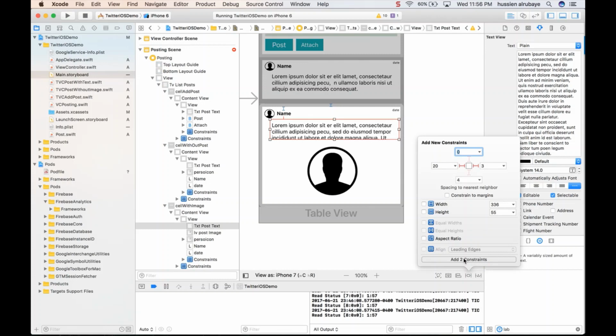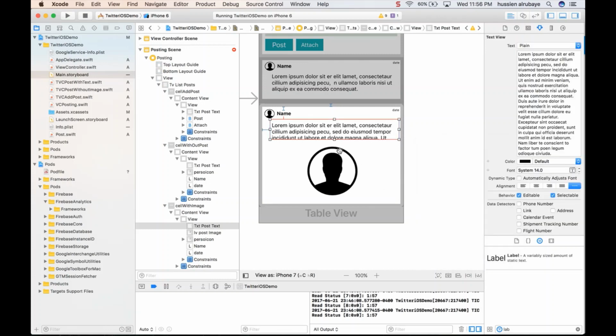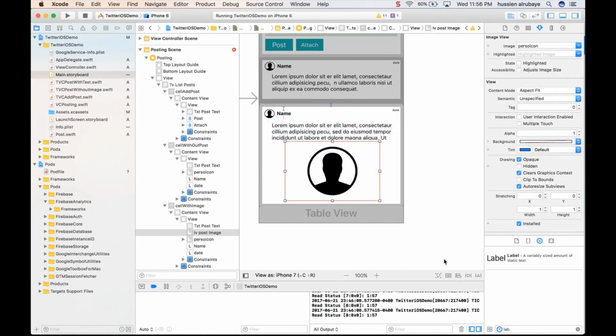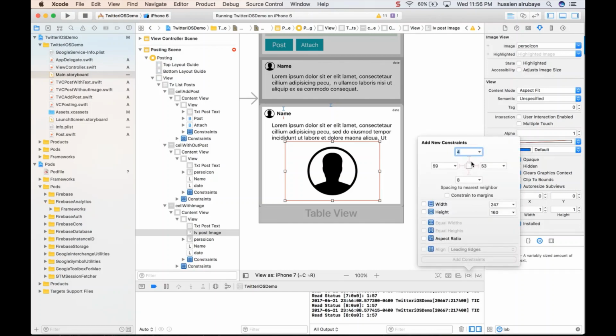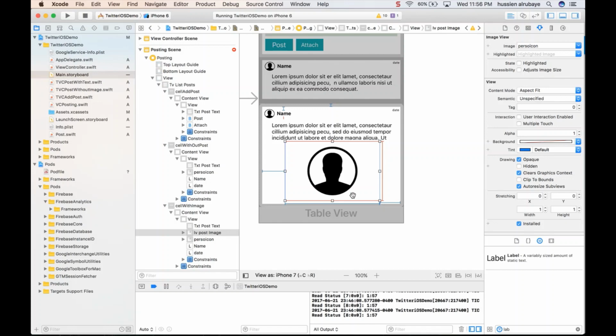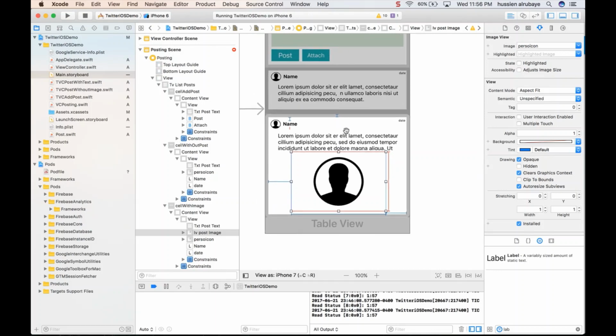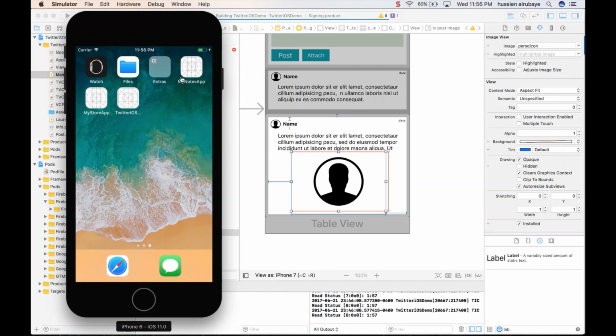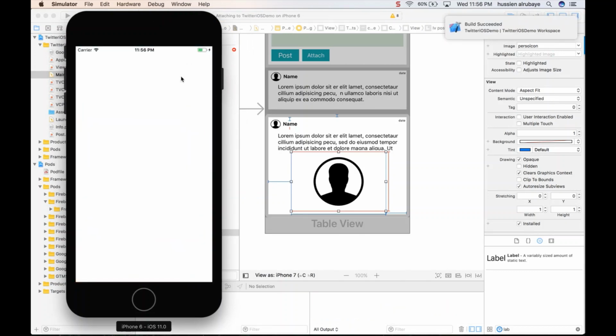I don't say it will have a fixed width, because for height I need it to be equal to the normal size, so this one will be vertical, and this image should be fixed width, fixed height. And yes, pin it from this side, and I will not pin it from the down. I did not pin it from the down because maybe we'll have a problem and we'll fix it in seconds if we have. So we may have problems, but let me just run it and see if this one will work. If not, we'll try to add more constraints to make our layout work with the new design.